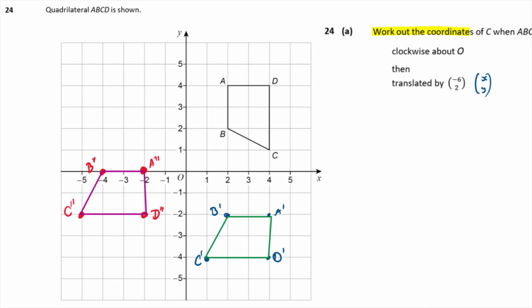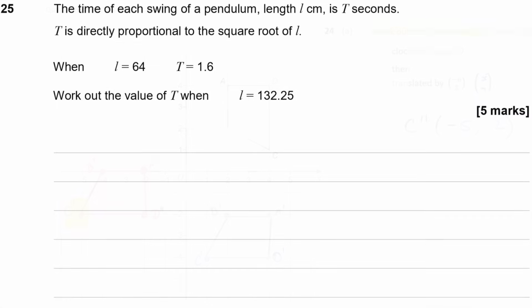So remember, we needed to work out the coordinates of C. So now C is over here, isn't it? What coordinates is that then? So then the coordinates of C double dash is going to be minus 5, comma, minus 2, so negative 5, negative 2.